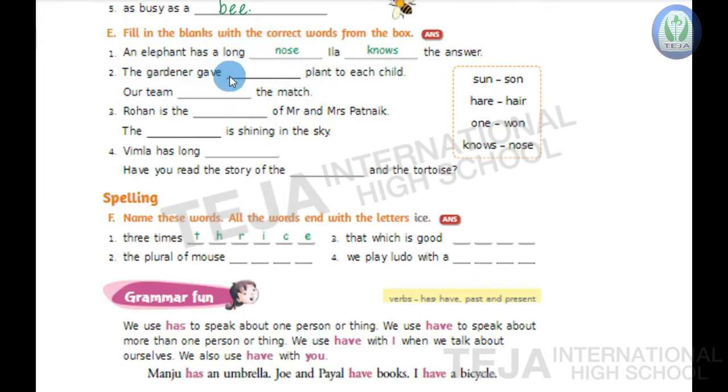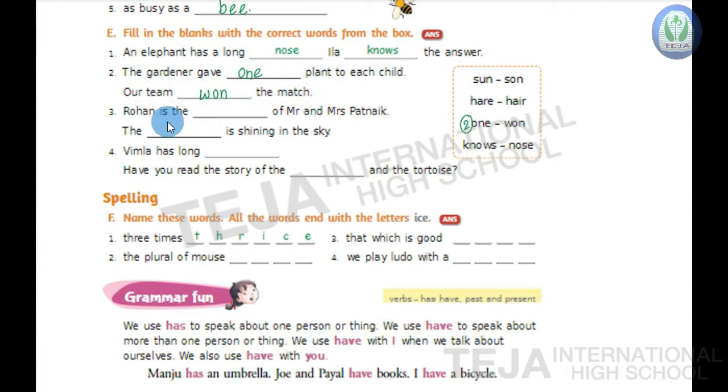So that is one. So the gardener gave one plant to each child. Our team won the match.